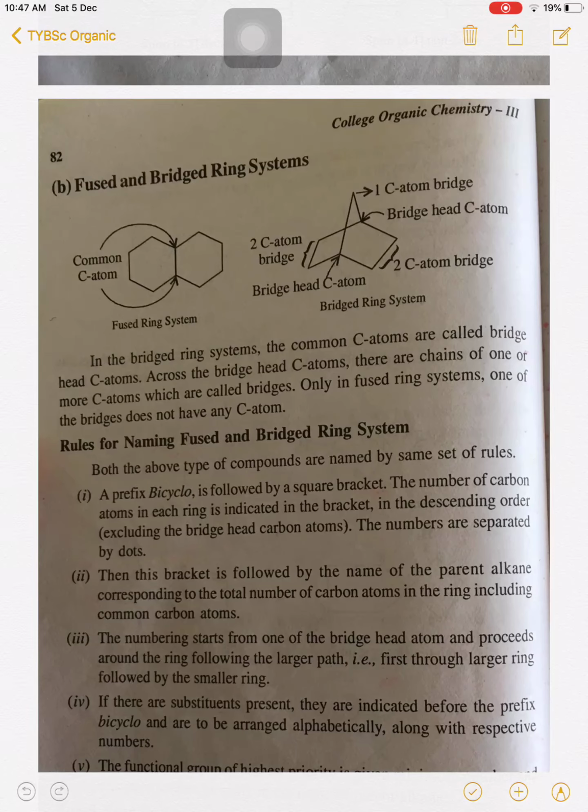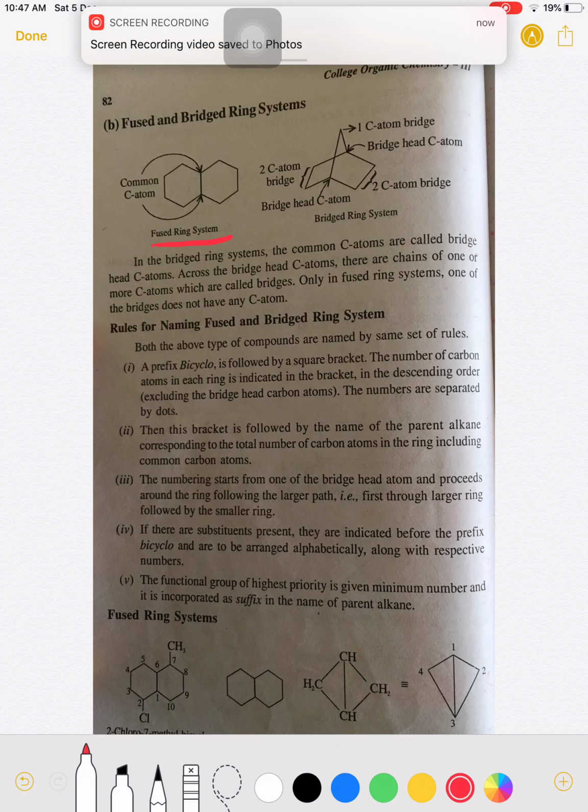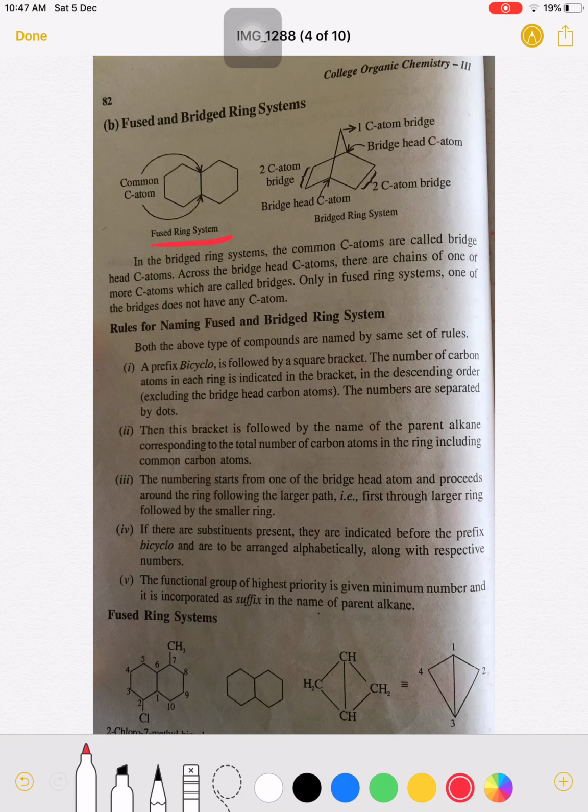Dear students, let's begin with the next point from the nomenclature topic, that is fused and bridged ring system. How the nomenclature is given to these molecules we will study, and the rules for this nomenclature. So the compound is fused and bridged ring system. If you see these two molecules, the first is fused ring system and the second one is bridged ring system.